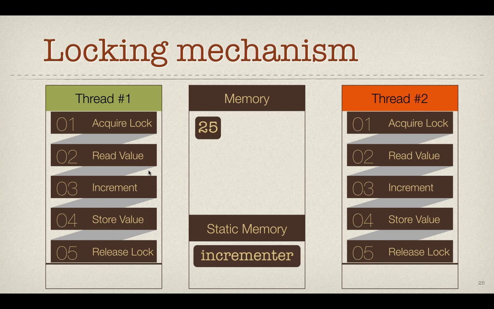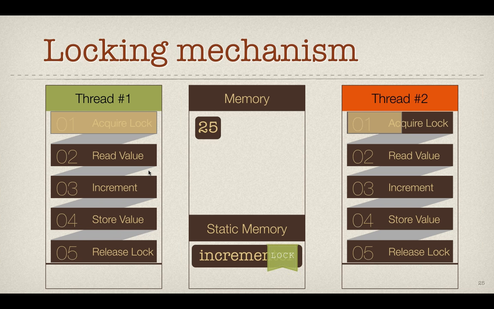Now how does the locking mechanism work? Let's see. Thread one first will be acquiring the lock, because the incrementer is static memory which will be accessible by both the threads simultaneously. So we first acquire the lock. Thread one will be acquiring the lock, and then thread two will be trying to acquire the lock. It cannot because it is already locked by another thread.